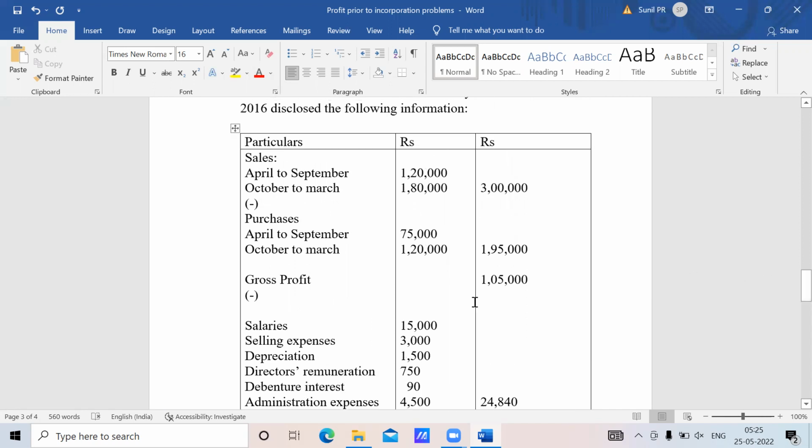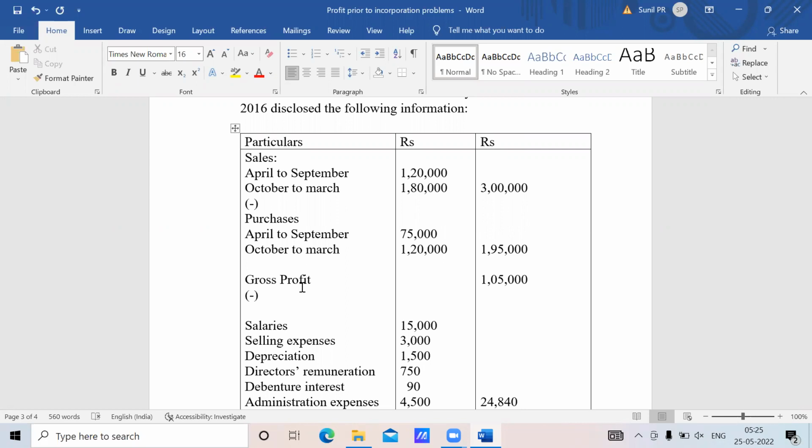Now, sales pre-incorporation and post-incorporation, we have already done it. So don't worry. Gross profit, which ratio do we have to take? No, we made the business post-incorporation. Gross profit should be taken on the sales ratio.